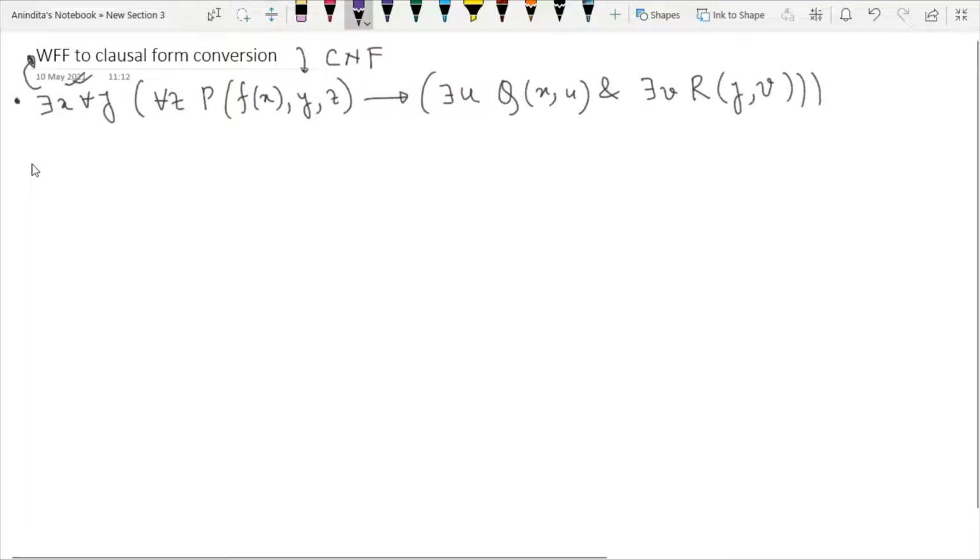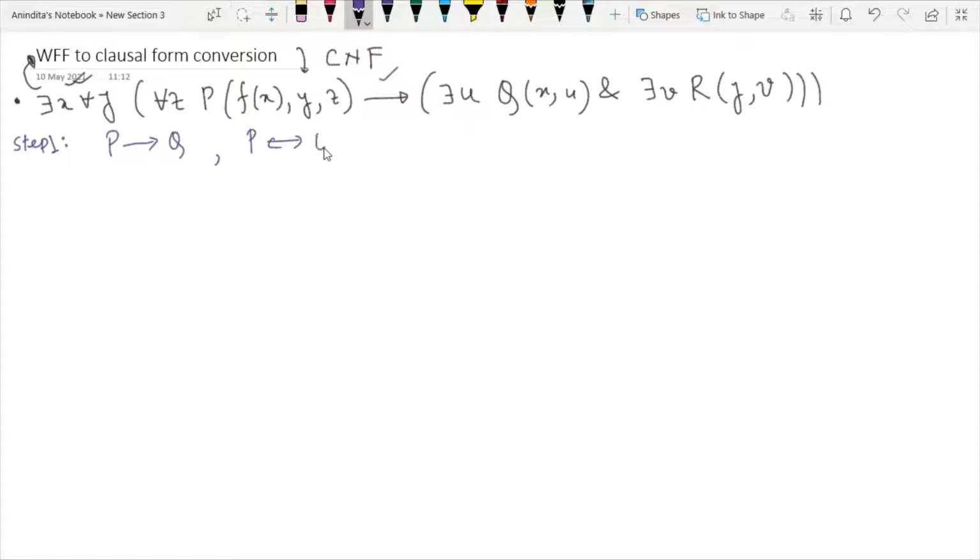So now whenever a WFF is given, your step 1 will be to find whether there exists any implication sign or not. It may happen that your particular WFF has this implication sign, or it may happen that your WFF has the double implication sign. So in our case we have the implication sign only. So we have to understand step number 1.